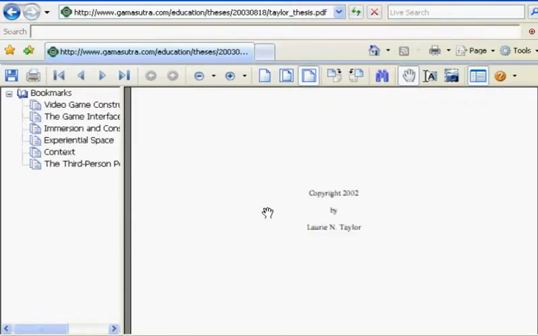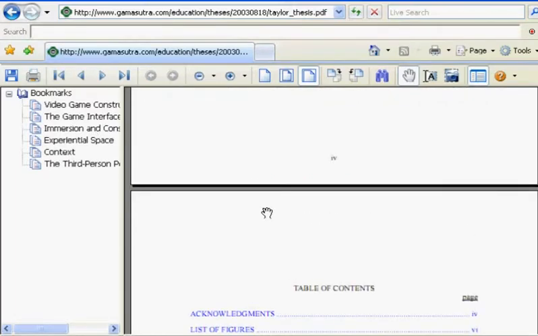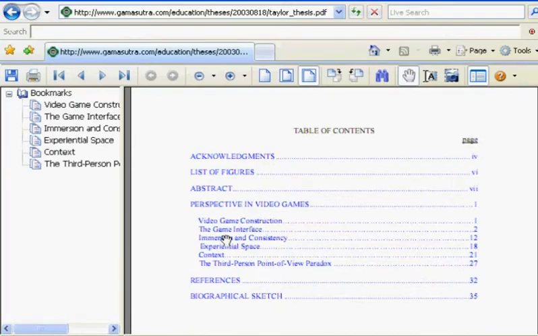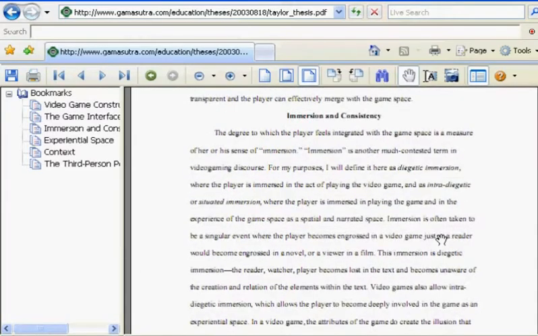It's Lori Ann Taylor. You may know her as L.N. Taylor, who's now a game researcher. So here's her master's thesis. So let's look under immersion. So we're going to go to the table of contents, click on immersion, and sort of read through here. Immersion is often taken to be a singular event where the player becomes engrossed in a video game just as the reader would become engrossed in a novel or a viewer in a film.